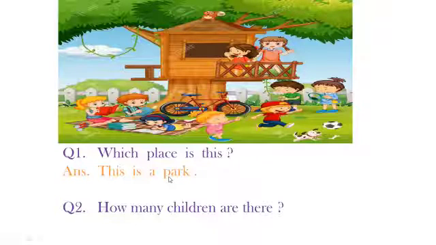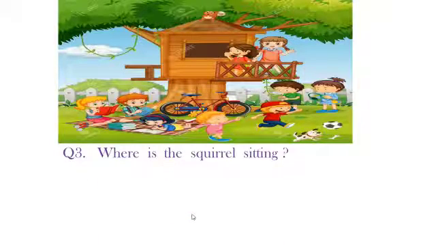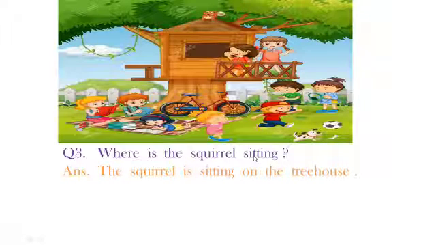How many children are there? We had counted before that there are 9 children. So, how do we form an answer? There are 9 children. Simple? Yes? Let us have a look at some more questions. Where is the squirrel sitting? We had seen in this picture that the squirrel is sitting on the tree house. So how would you write it down? The squirrel is sitting on the tree house.